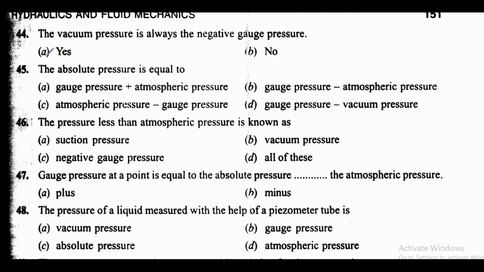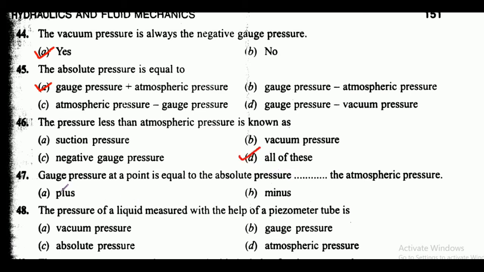Next is the vacuum pressure is always the negative gauge pressure, yes or no? So here friends, this statement is correct. So option A is the correct answer, that is yes, vacuum pressure is always negative gauge pressure. It is true. The absolute pressure is equal to, here friends, these are the options, and here correct answer is option A, that is gauge pressure plus atmospheric pressure is called absolute pressure. Next is the pressure less than atmospheric pressure is known as, here options are suction pressure, vacuum pressure, negative gauge pressure, and option D is all of these. So here correct answer is option D, that is all of these.